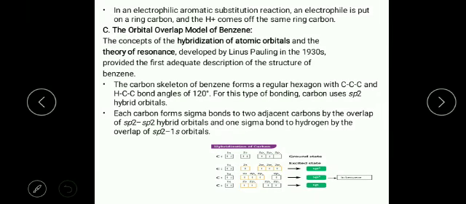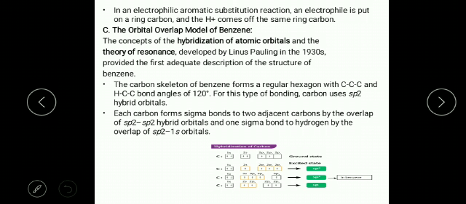Dear students, today we will discuss the third theory behind the structure of benzene, the orbital overlap model of benzene. According to this concept, it includes hybridization of atomic orbitals, like carbon and hydrogen orbitals, and the theory of resonance.